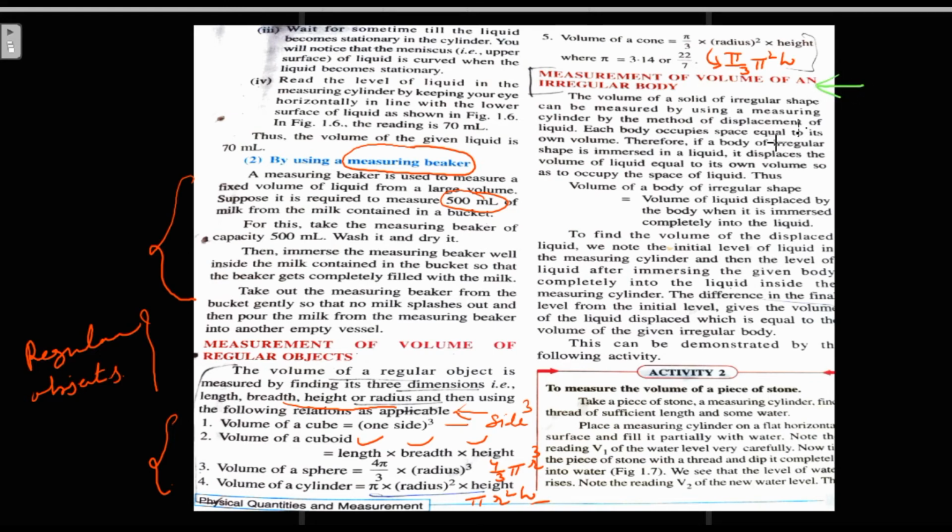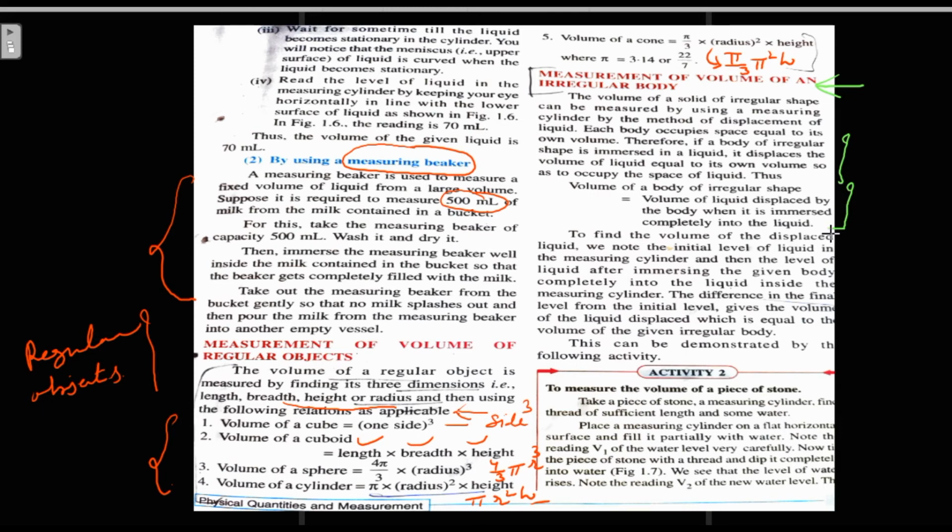So the volume of a solid of irregular shape can be measured by using a measuring cylinder, by the method of displacement of liquid. Each body occupies space equal to its own volume, right? Therefore, if a body of irregular shape is immersed in a liquid, it displaces a volume of liquid equal to its own volume. So the volume of an irregular shaped body is equal to the volume of liquid displaced by the body when it is immersed completely in the liquid.